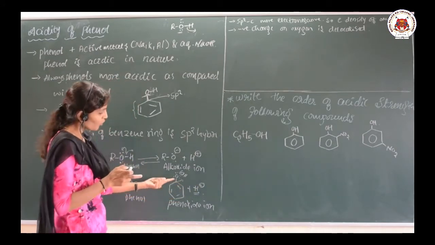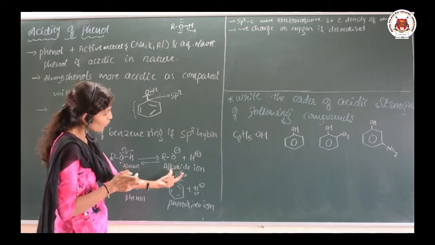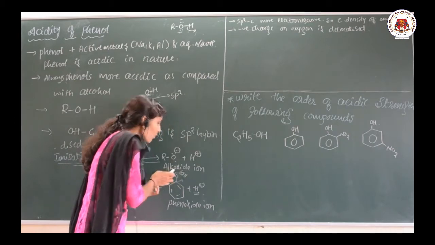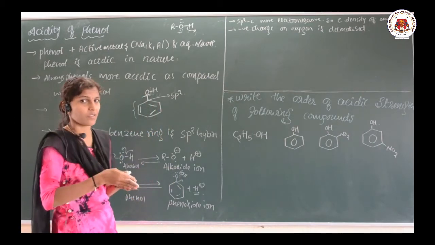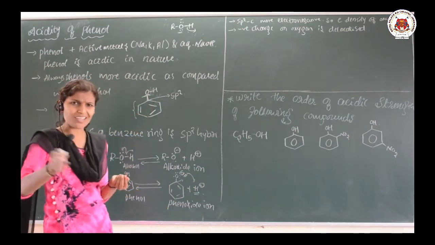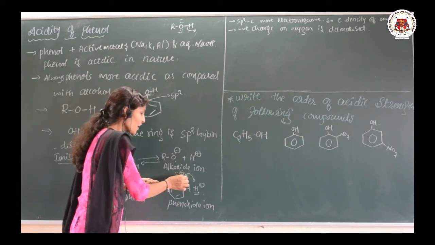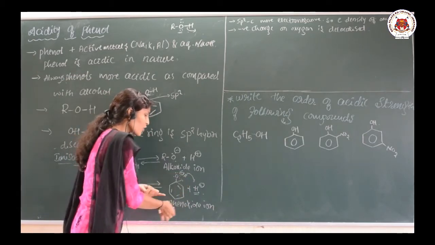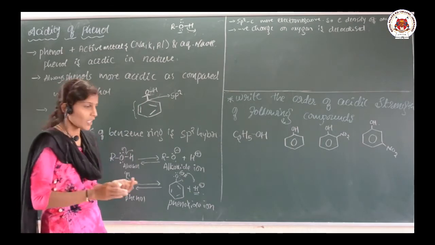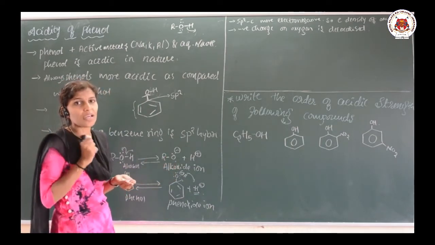As the electron density on the oxygen decreases, it can easily remove H plus, and this negative charge present on the phenoxide ion is not localized. It means it is not going to stay in its same position, it is delocalized.